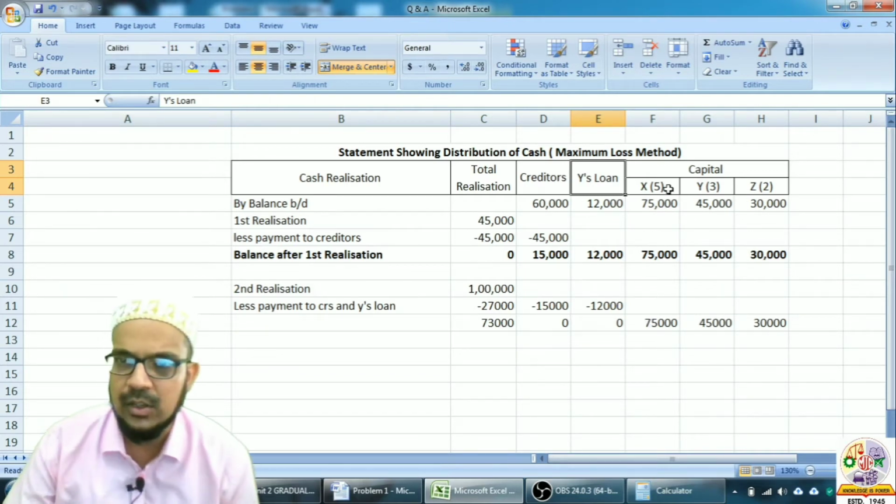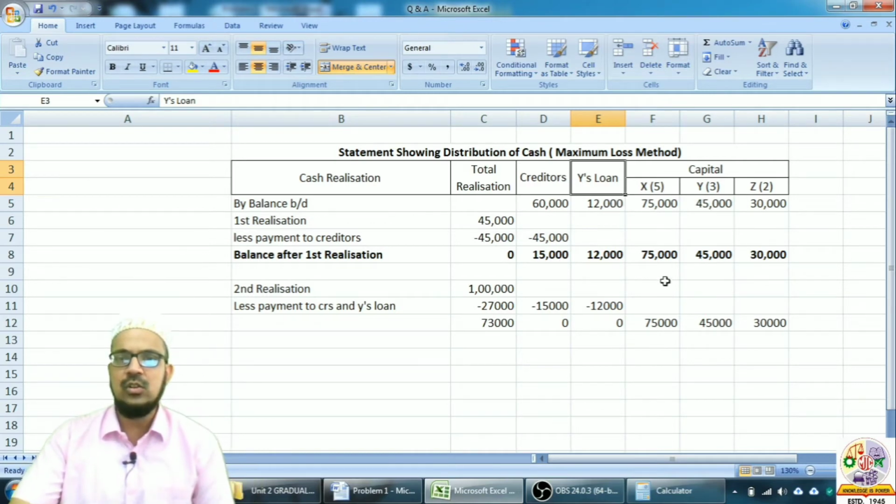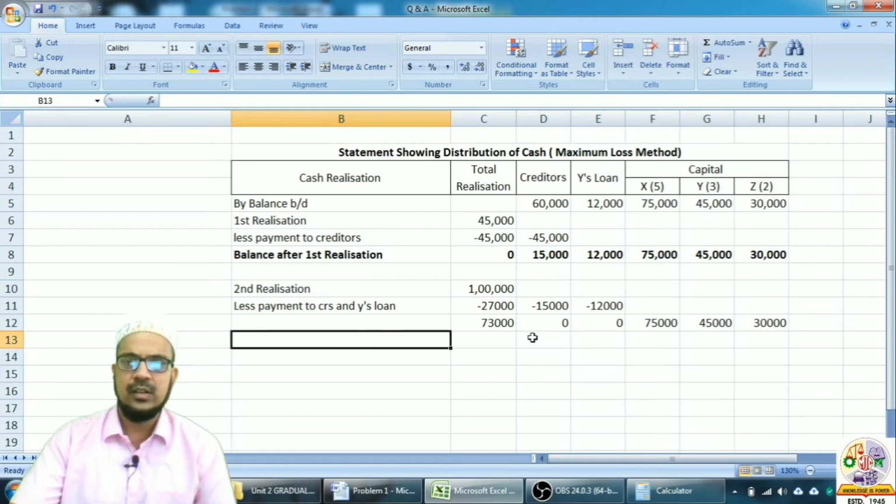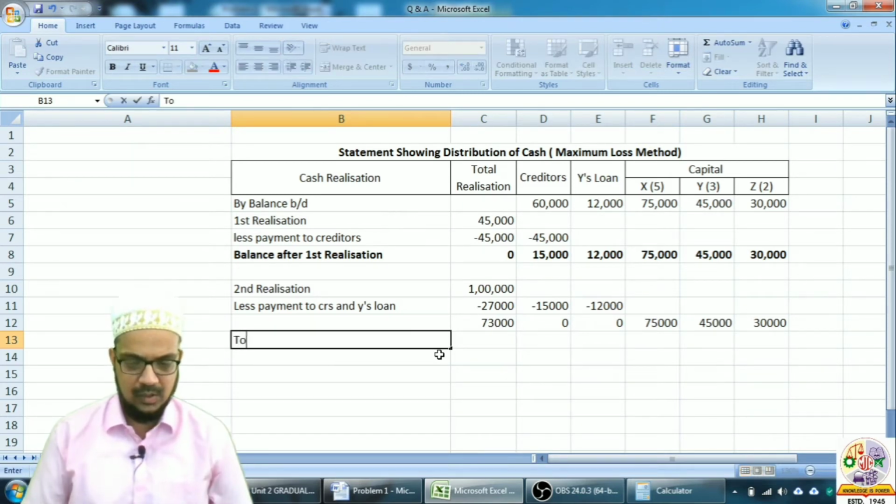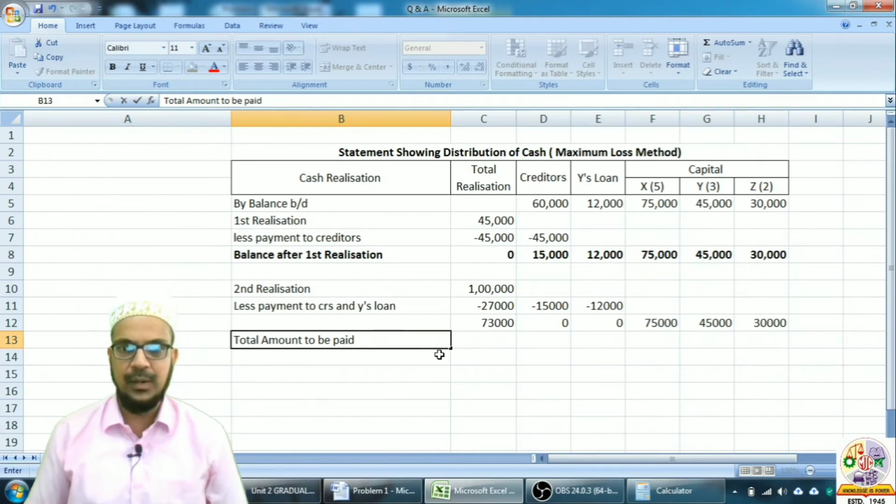profit sharing ratio. So what we will do here is, now the method which we are following here is the maximum loss method. So first of all we will need to calculate the maximum loss. So how will we calculate the maximum loss? So write down here total amount to be paid to the partners.